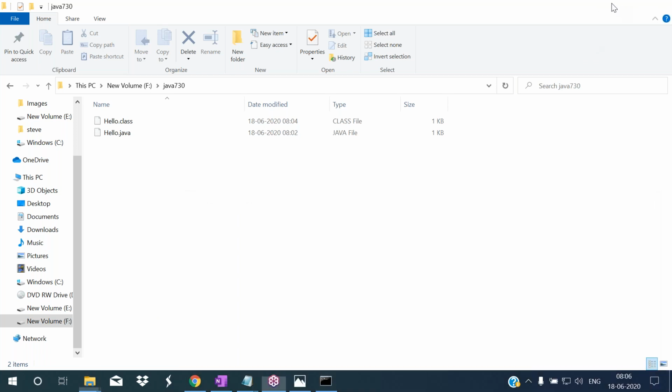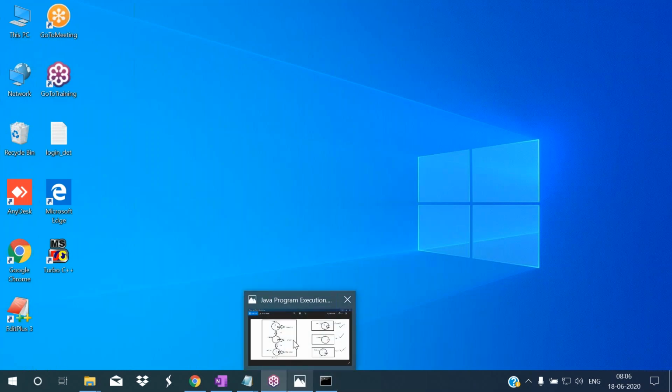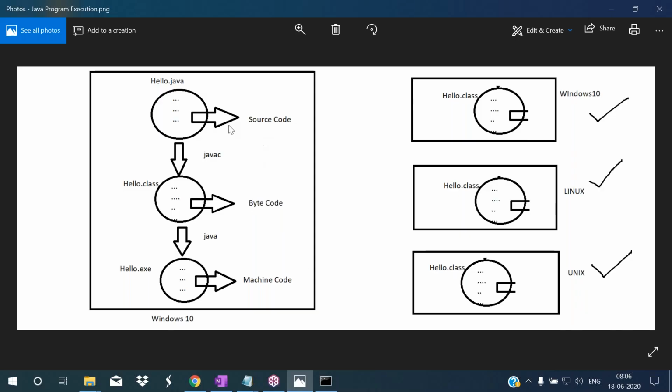So this is the execution process of a Java program. First we have written what? Source code: class hello, and in the main we have written System.out.println hello. That is the source code. When we use the javac command, what happened? This .class file is created, and that class file has bytecode. To run this bytecode, we are using the java command.